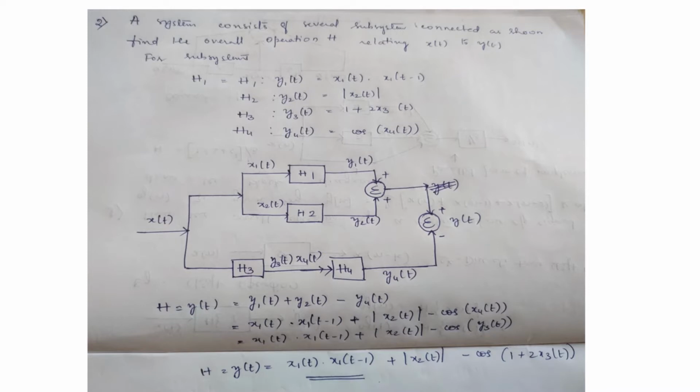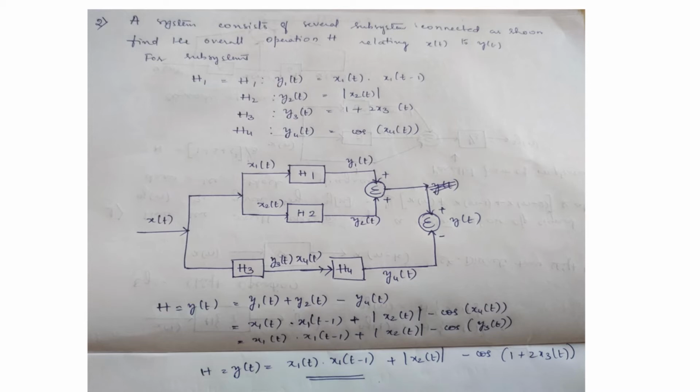Next problem: a system consists of several subsystems connected as shown. Find the overall operation H relating x(t) to y(t). For subsystems, H1: y1(t) = x1(t)·x1(t − 1). H2: y2(t) = |x2(t)|. y3(t) = 1 + 2x3(t). y4(t) = cos(x4(t)). Then the block diagram is also shown.